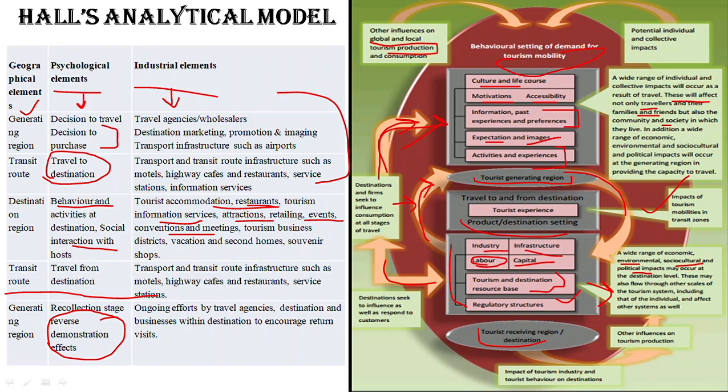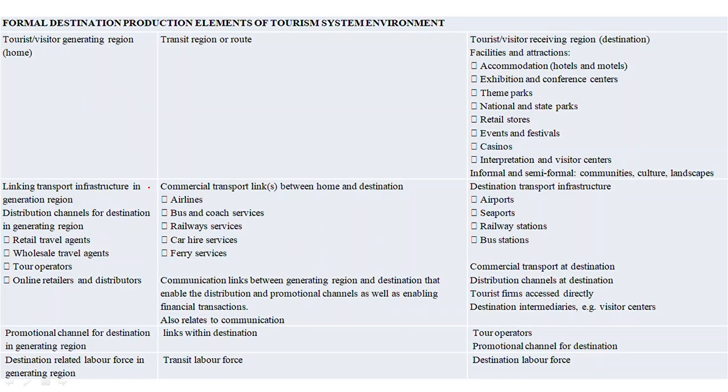It is giving more understanding of Leiper's tourism system, the tourism system defined by Leiper. He has established the various relationships among different elements of Leiper's tourism system, which gives us more understanding of the basic tourism system that we had. Now here we have the formal elements of the system in TGR, TRR and TDR.